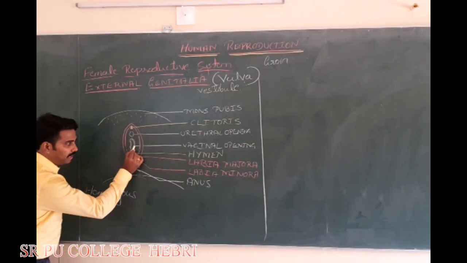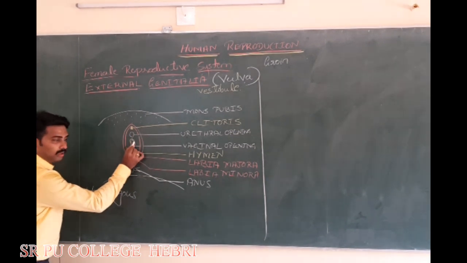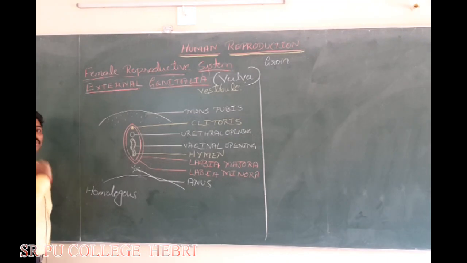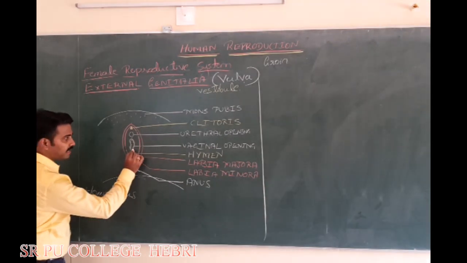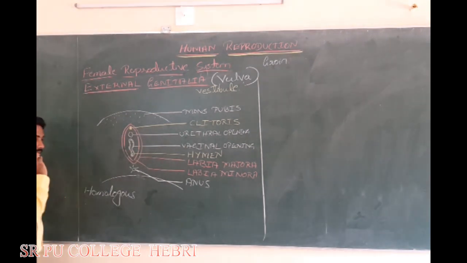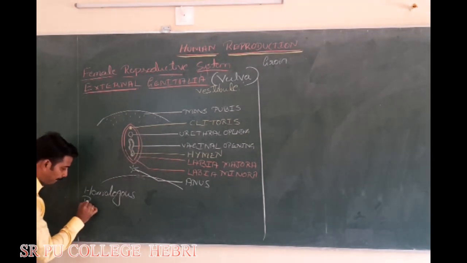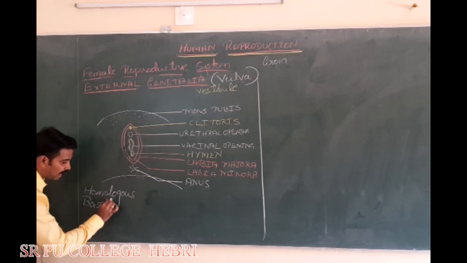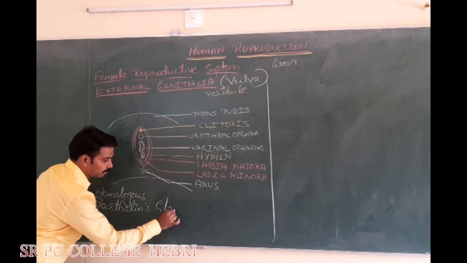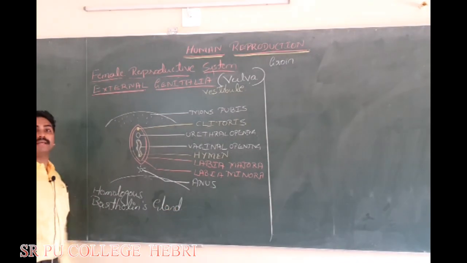In the opening of vagina, around it, we will find a few microscopic glands. You can note it down as, at the region of opening of vagina, the microscopic Bartholin's glands are present. Which gland? Bartholin gland is present.